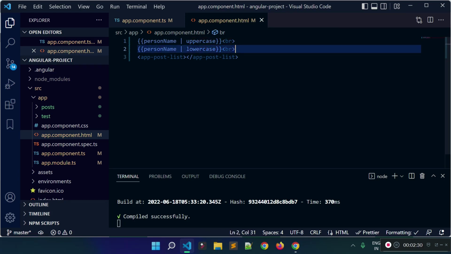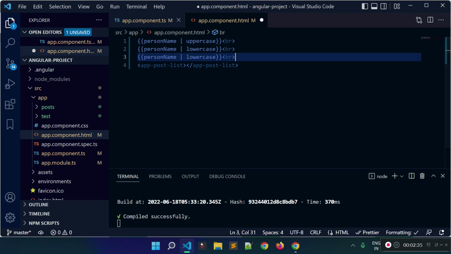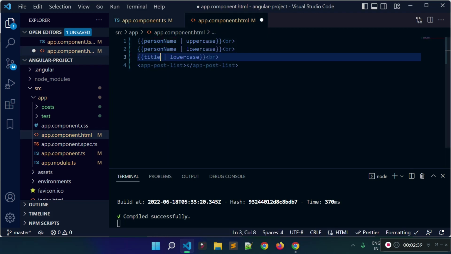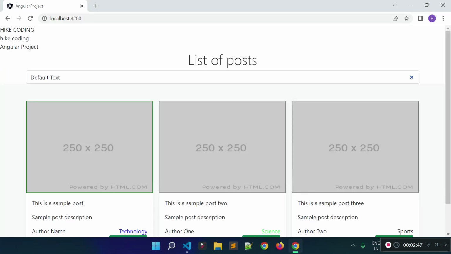There is another pipe called titlecase for the string data type, and I'm going to use the titlecase pipe for this title property, and we need to provide the pipe name here. Let's check our browser. What it will do, it will make the first letter of each word of the title a capital letter. You see the first character of each word is now a capital letter.